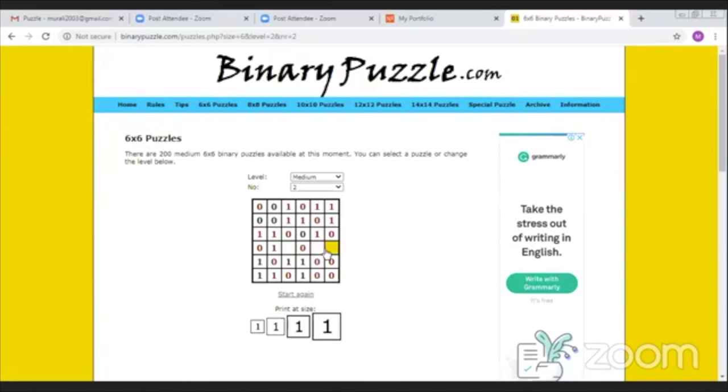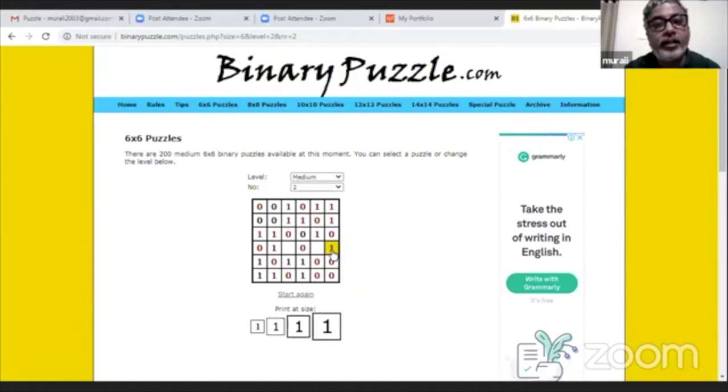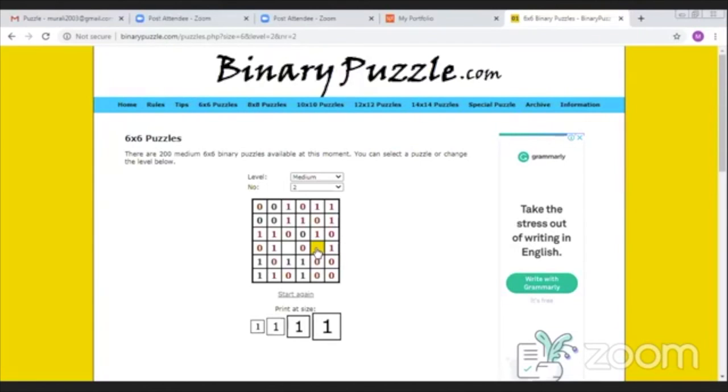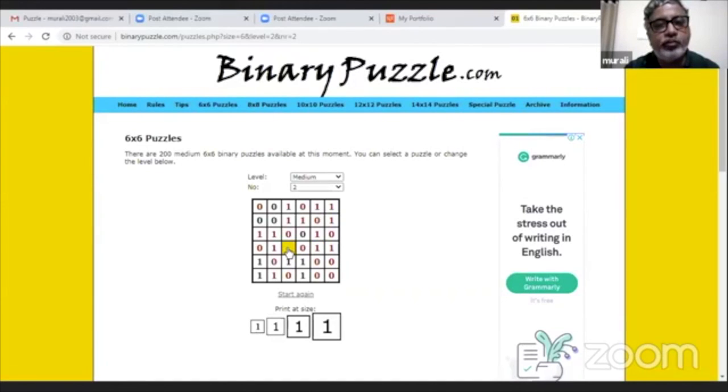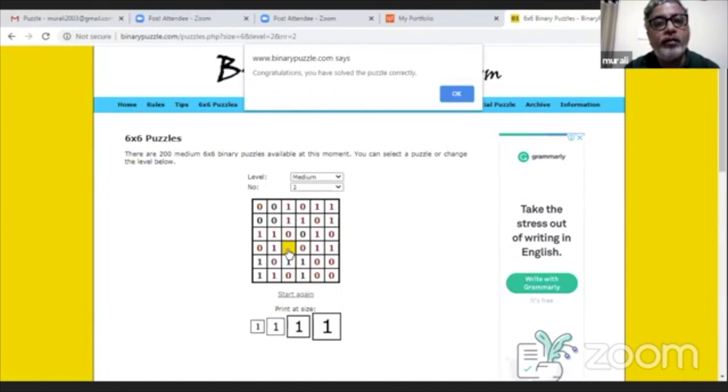The last one will be 1. Correct. This one will be? This one will be 1. 1 again. And the last 0. This one will be 0. Correct. So we have done.